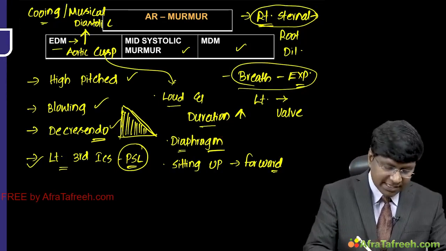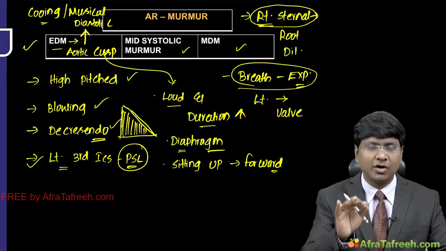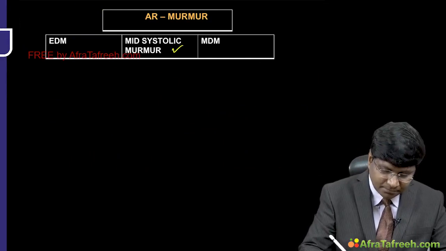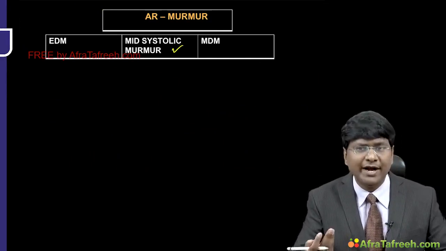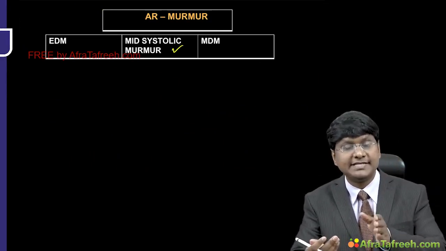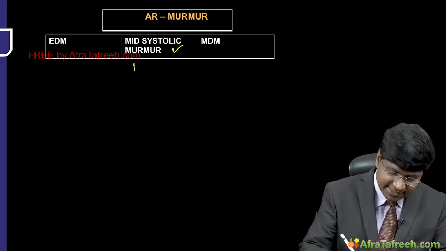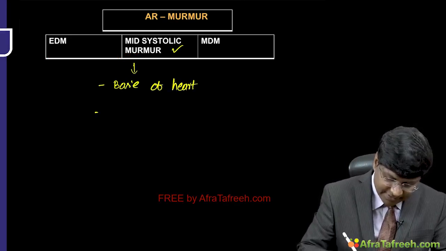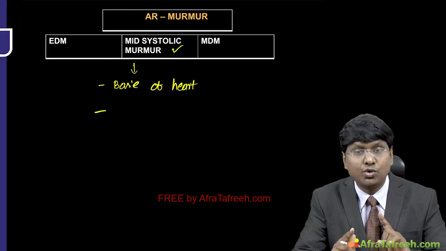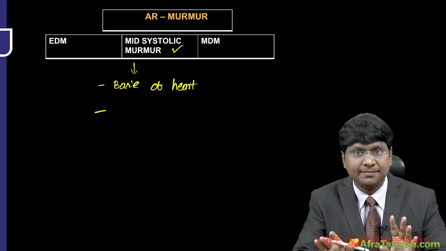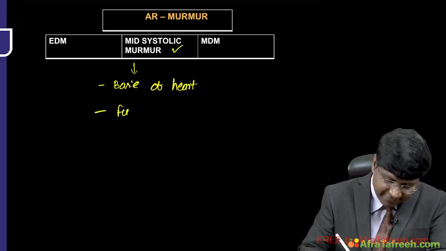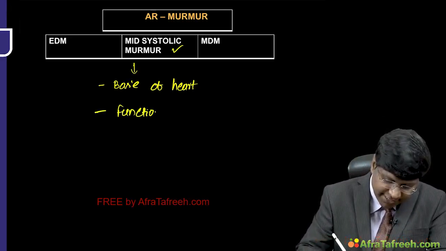Okay, so this is about the early diastolic murmur, which is the true or primary murmur of AR. And the other murmurs are the mid-systolic murmur. Now, why do you get this mid-systolic or ejection systolic murmur? Remember, this is heard best at the base of the heart. Here there is actually no true obstruction of the aortic valve, but the aortic valve behaves as a functional aortic stenosis,